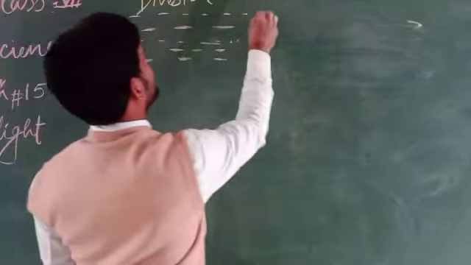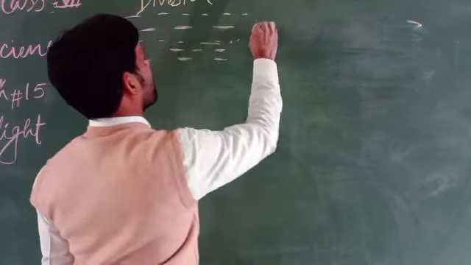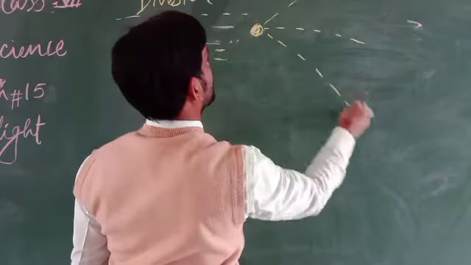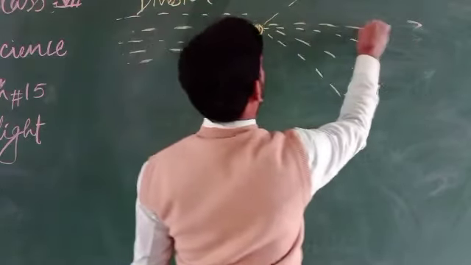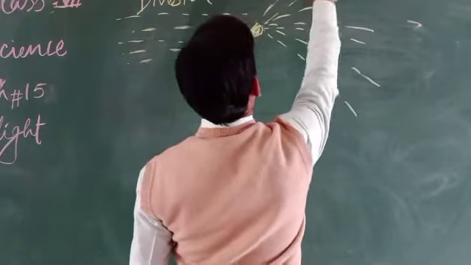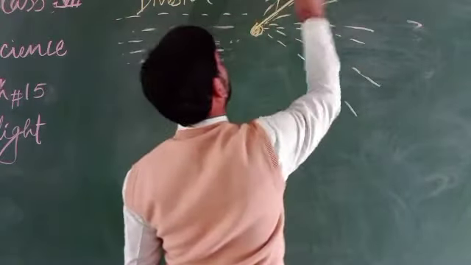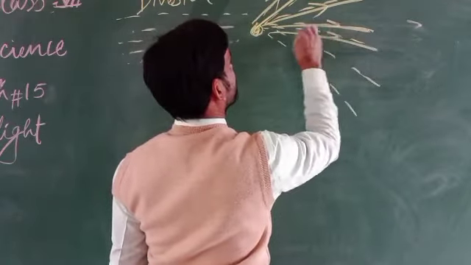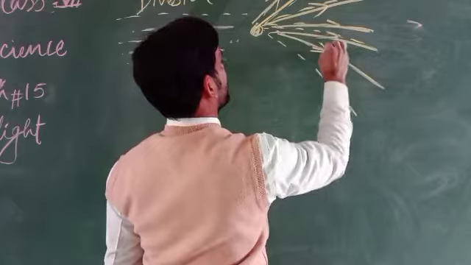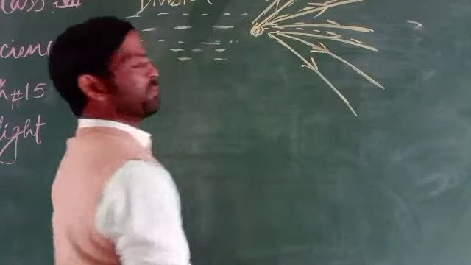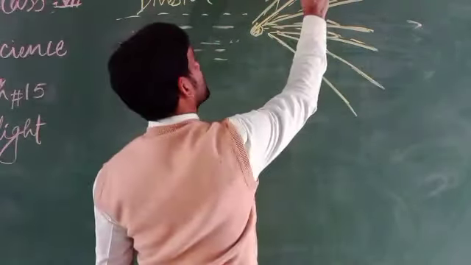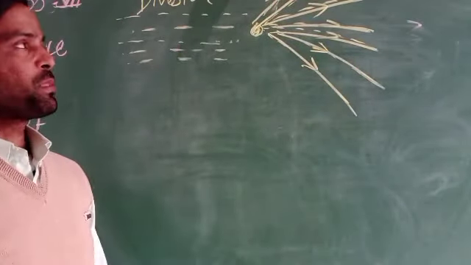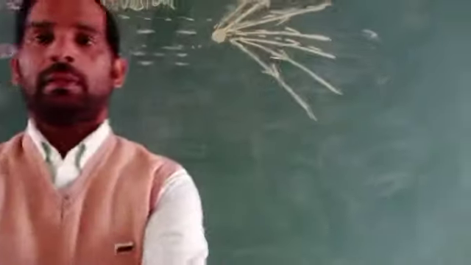When these lights strike this point, from here they can be scattered or deviated or distributed in different directions. Then this is called divergent. This is the divergent.